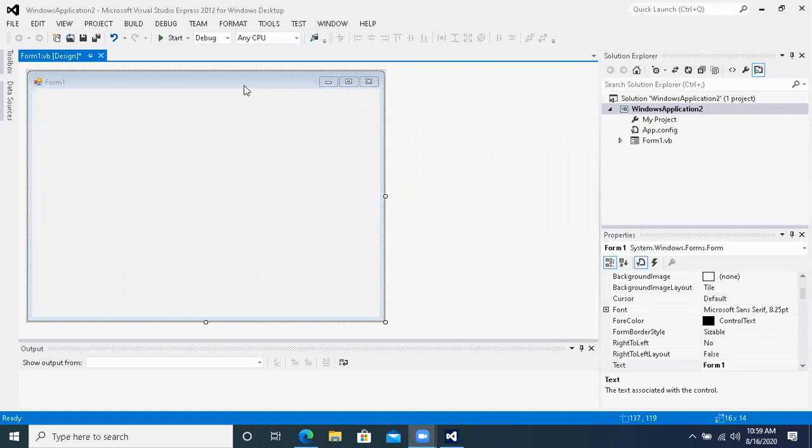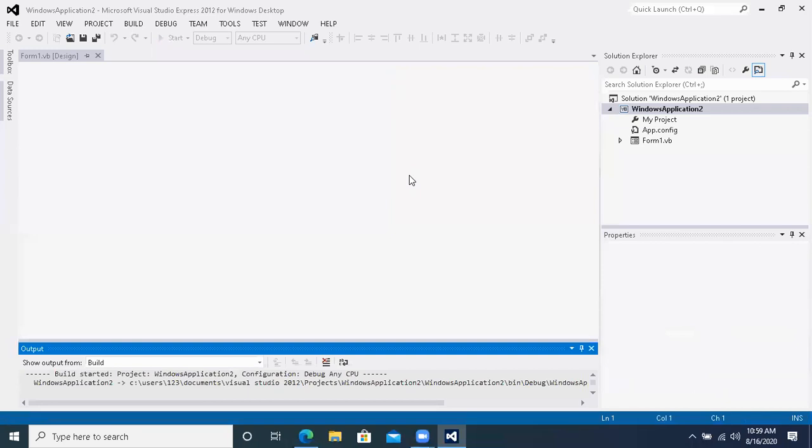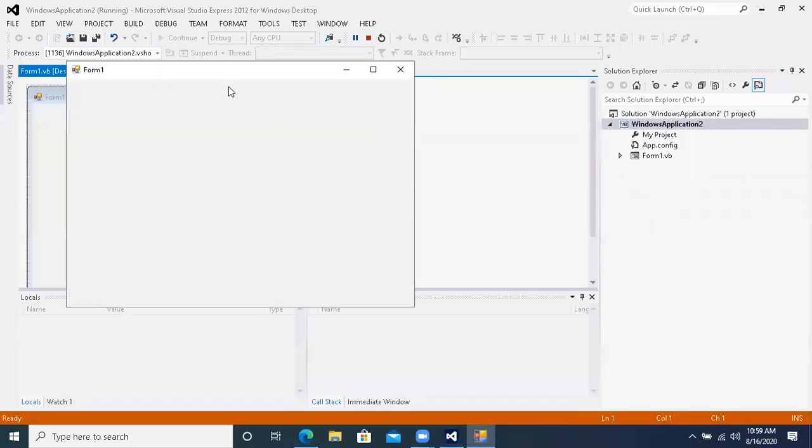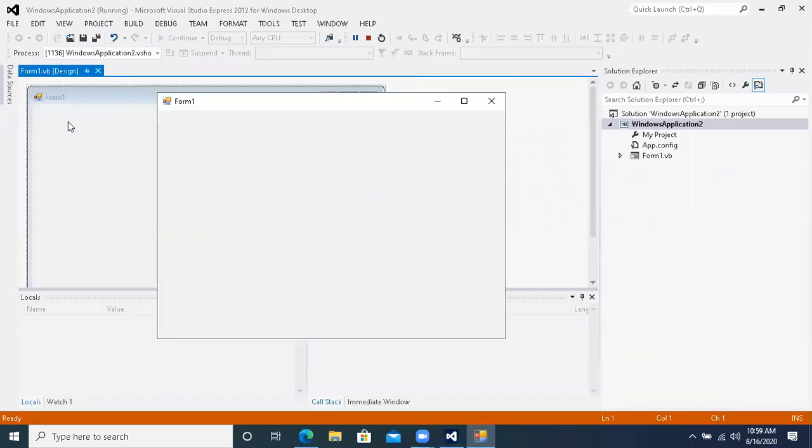Achha, we haven't done anything yet. Nothing is there on the form. But if we click on the start button, the form will run. You will see the output. This output has come. The form you see behind, the earlier form, was the design view, where we will design. And now this is the form that you can see right now.